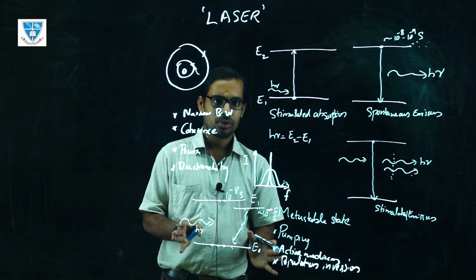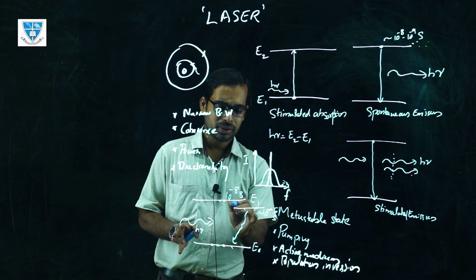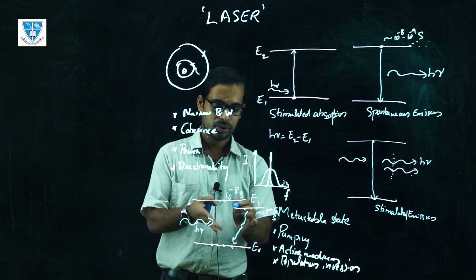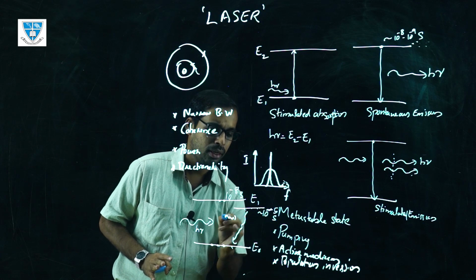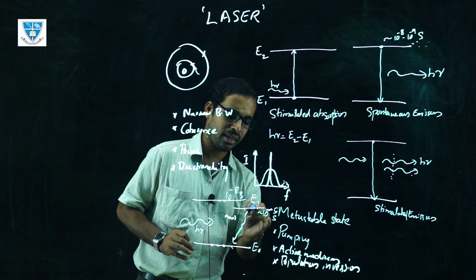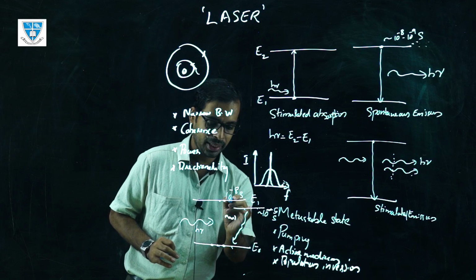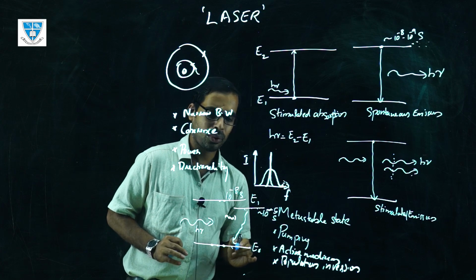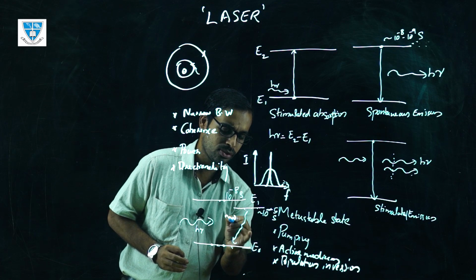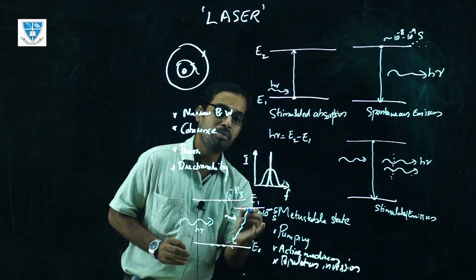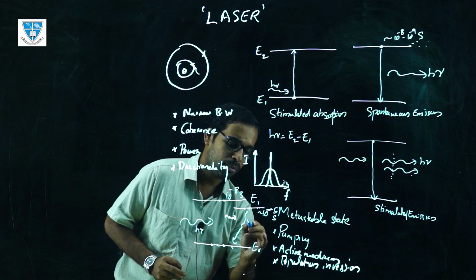There is another thing. Whenever these electrons go to the higher levels, they decay back to the original level. It can be due to spontaneous emission, and this spontaneous emission can stimulate another emission. So there will be two photons. There is a decay from the higher level to the lower level, and one photon is created due to spontaneous emission, and this spontaneously emitted photon can stimulate a transition from this metastable state to the lower level, so that there will be two photons.